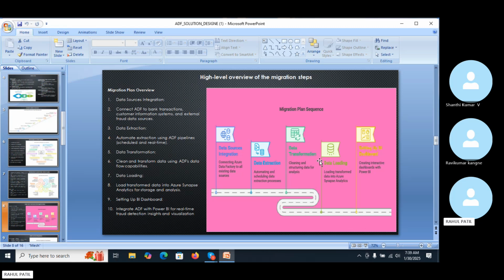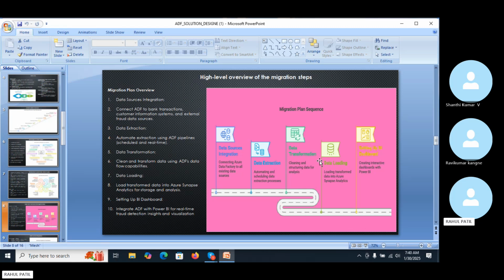Then we have to extract the data from the connected sources. Use ADF pipelines to automate the extraction process. Then schedule regular data extraction and set up a real-time pipeline for immediate fraud detection needs.